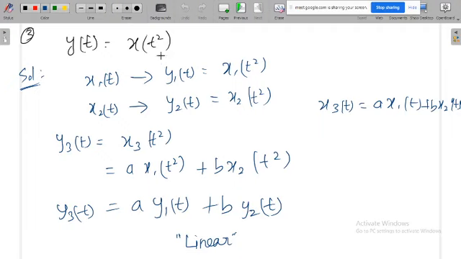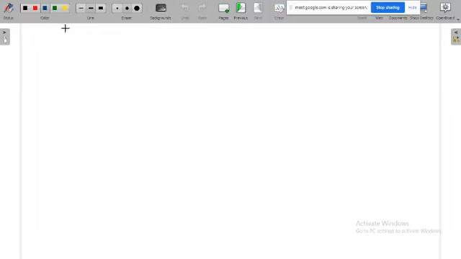So what is the conclusion here? If there is some operation on time, it may be square, square root or cube, that will not affect the linearity of the system. The linearity of the system will be affected only if you apply an operation on the amplitude of the signal. So this system is a linear system.